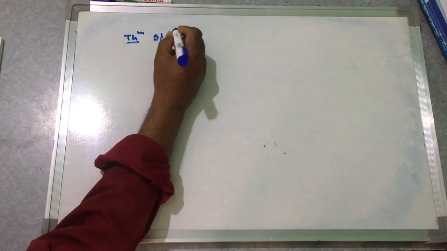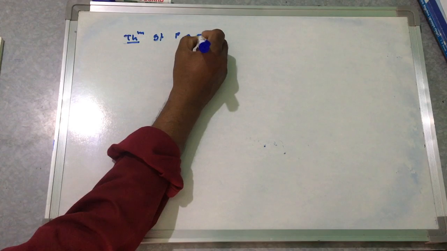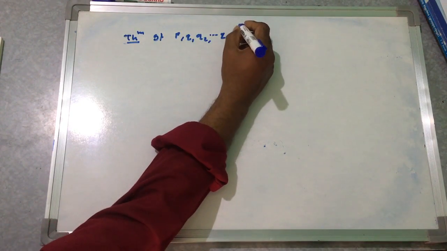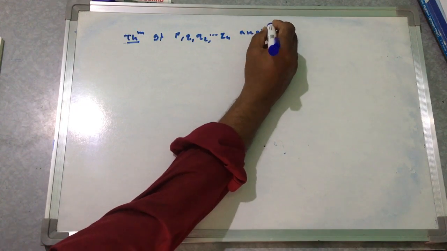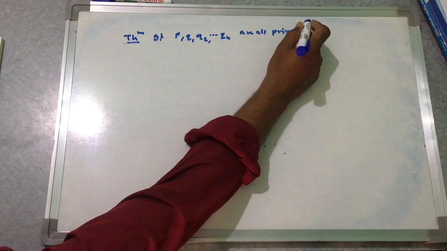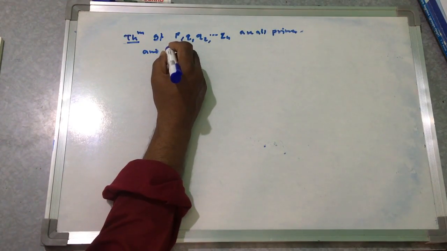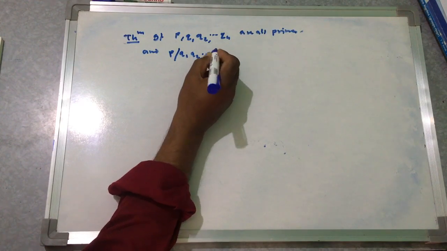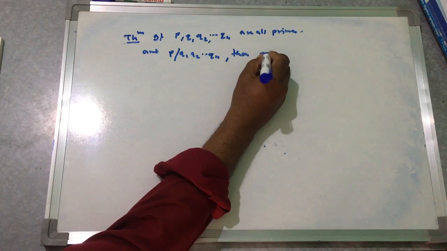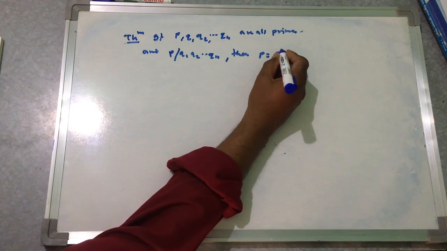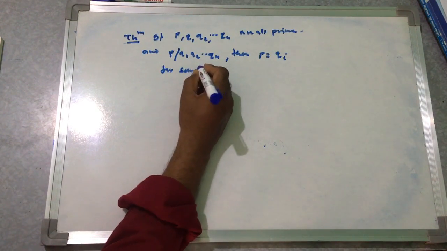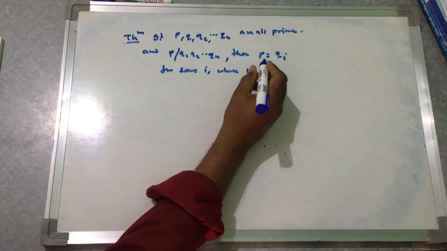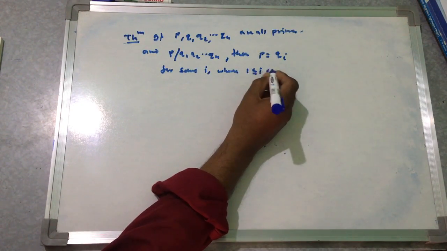Theorem: if P, Q1, Q2, up to Qn are all primes and P divides Q1, Q2 up to Qn, then P is equal to Qi for some i, where i is between 1 and n.